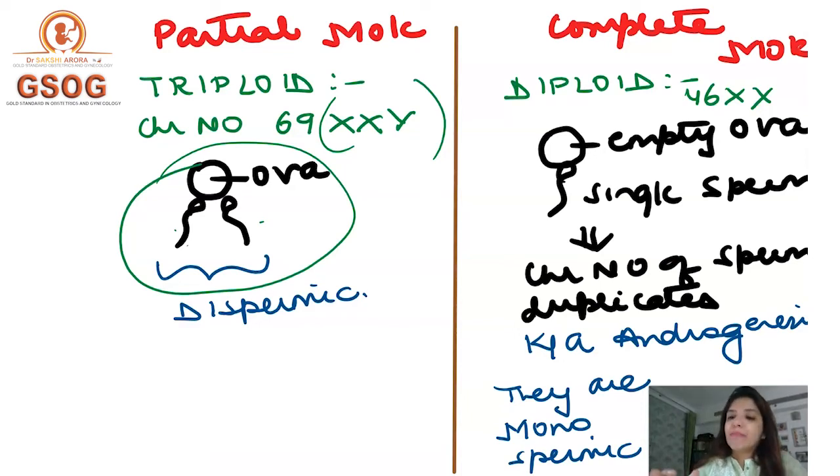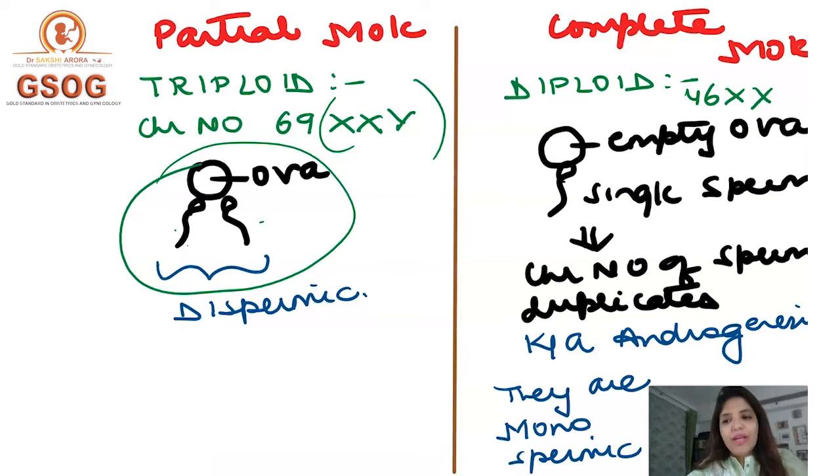That is, it is diploid. This process is called androgenesis, right? And in a complete mole, the ova is fertilized by a single sperm. That is why it is monospermic, right?